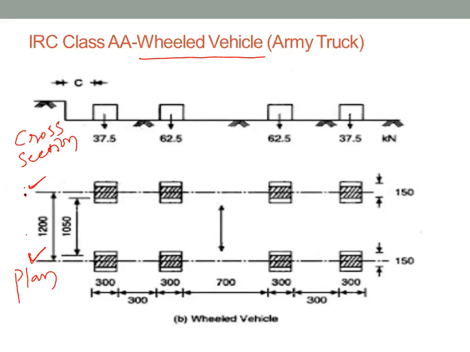The truck was shown just for your imagination. So how many wheels are there? This is one wheel, second wheel, third wheel, fourth wheel. Totally there are 4 wheels.